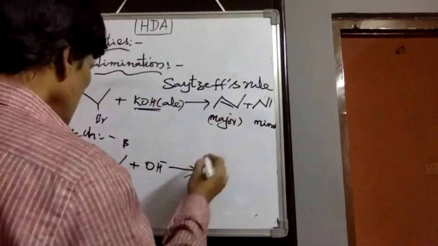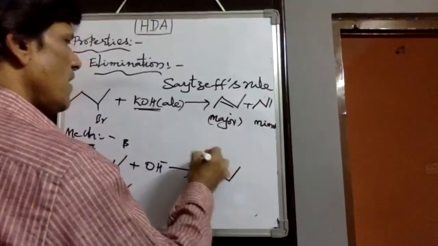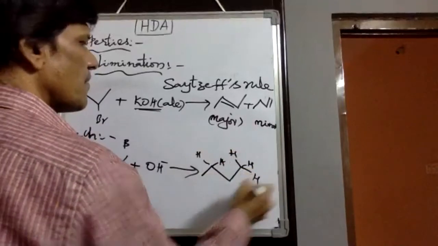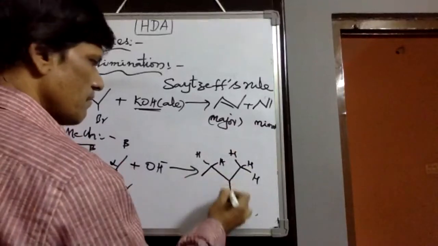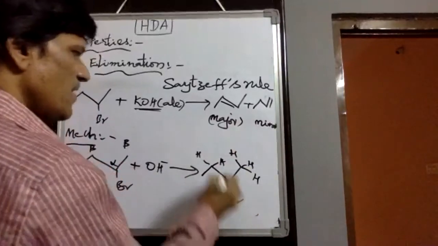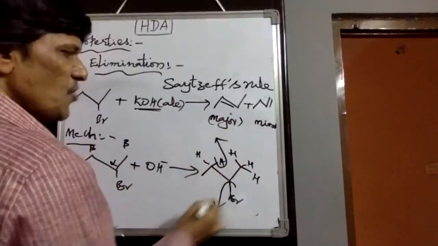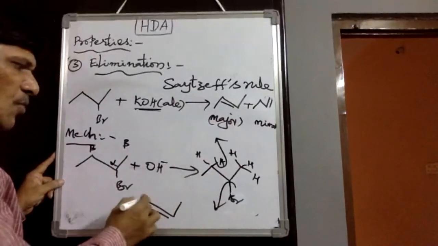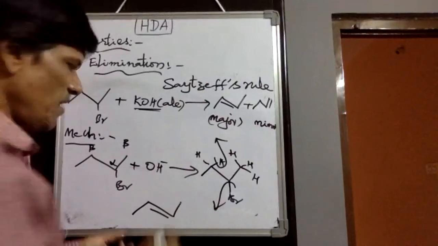Then in this reaction, here one hydrogen is there and here there are 3 hydrogens. Whenever Br minus leaves and H plus is eliminated, we observe a more stable, more substituted alkene, with two methyl groups on the double bond carbons, which gives more stability.